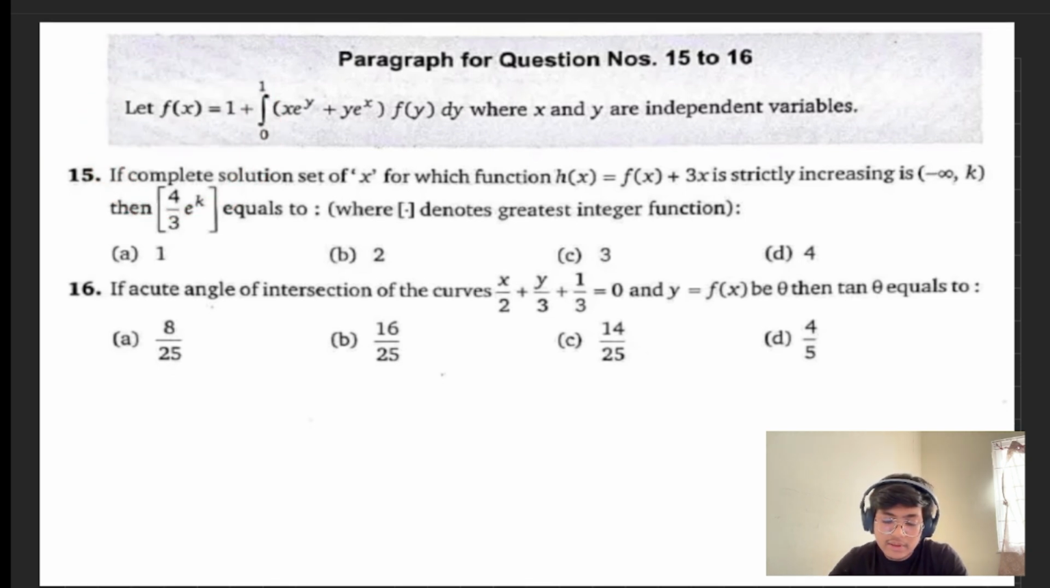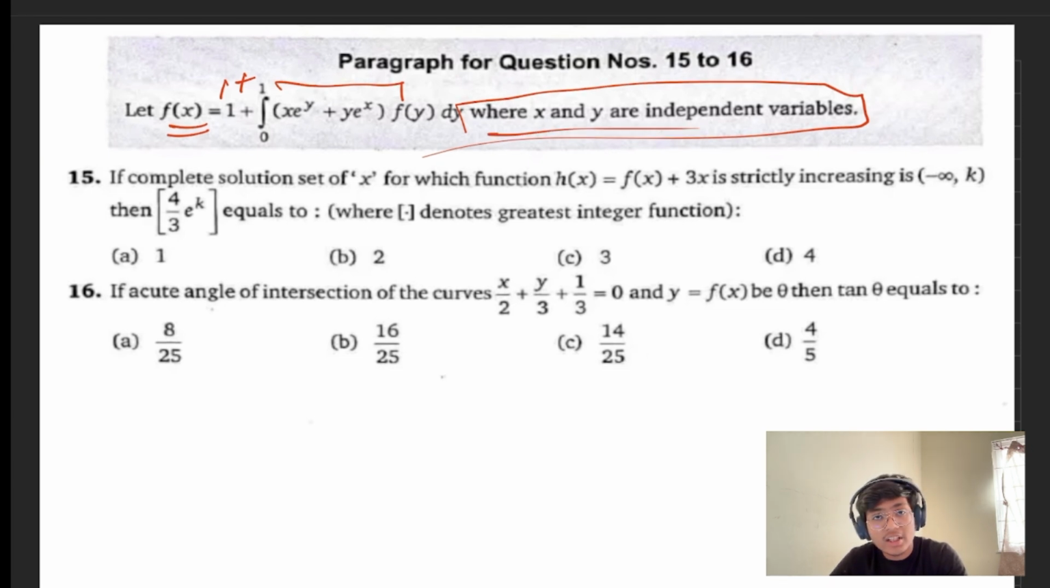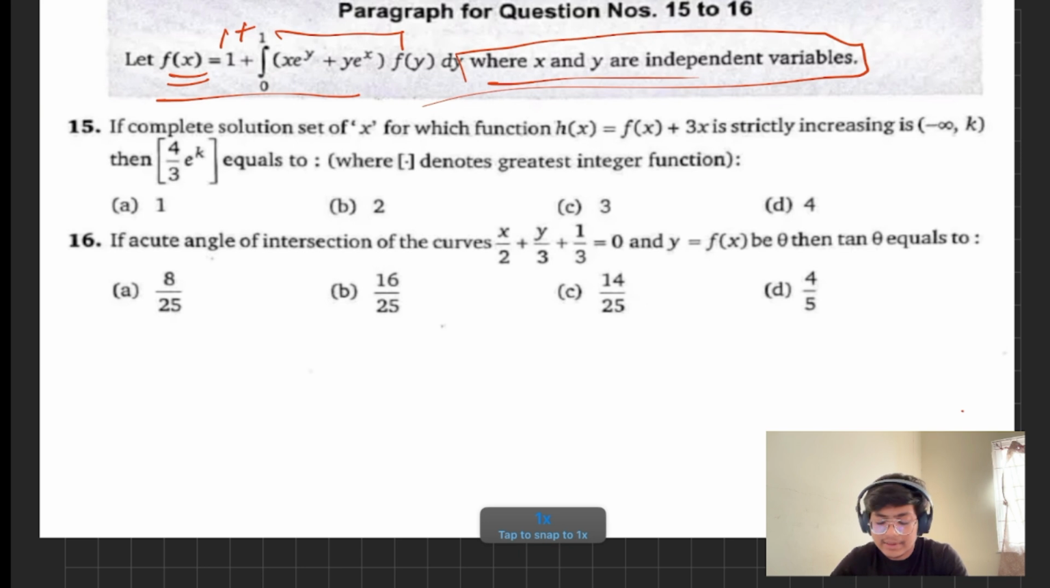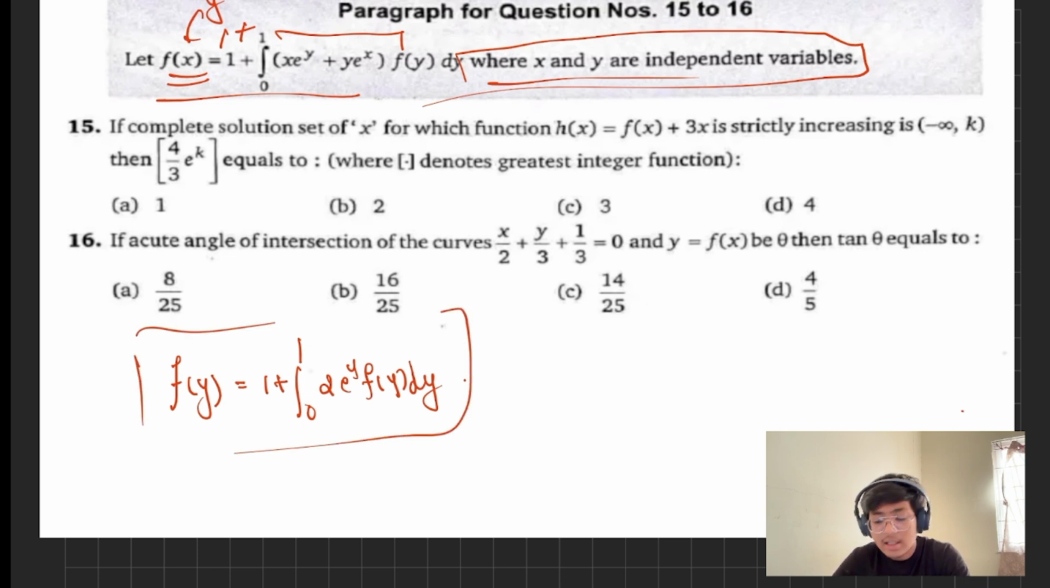Here, we have been given a function f(x) as 1 plus some nasty integral. And the most important line in this problem is this: x and y are independent variables. Most students preparing for JEE Advanced will go under the misconception that if this is the function given as f(x), then they would instantaneously write f(y) as 1 plus the integral from 0 to 1 of (2e^y) f(y) dy. Basically, they will directly substitute y in place of x and arrive at the conclusion that f(y) is this. But this is totally wrong, because it contradicts the heart of this question, where x and y